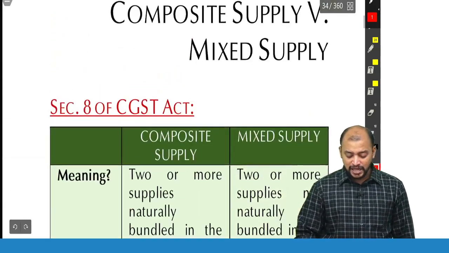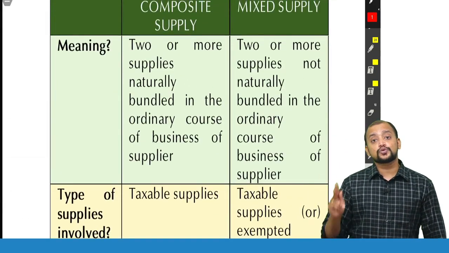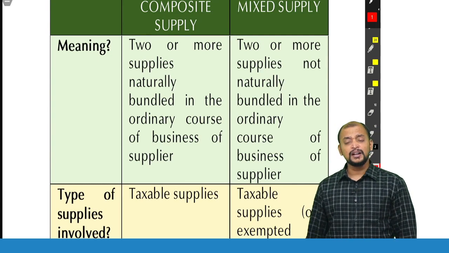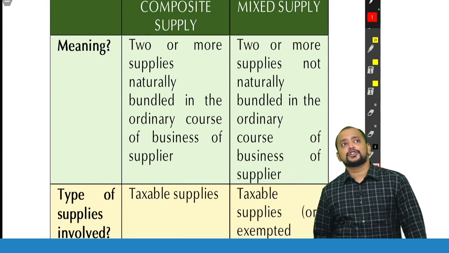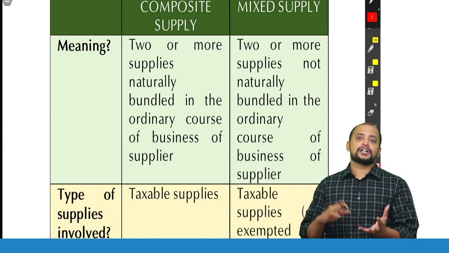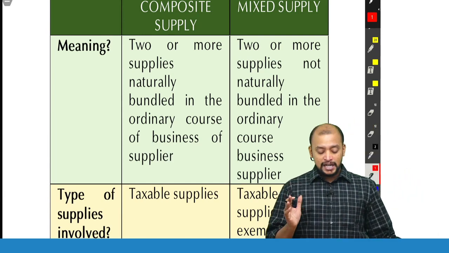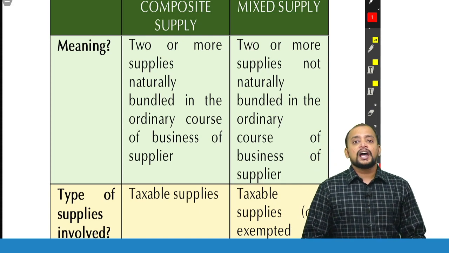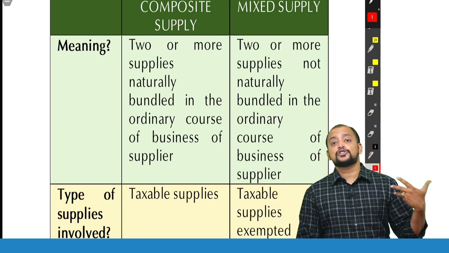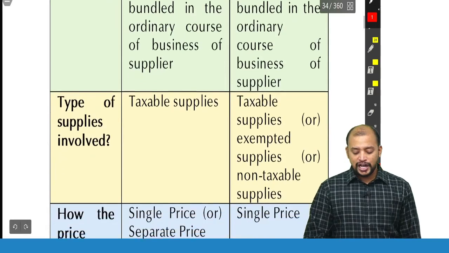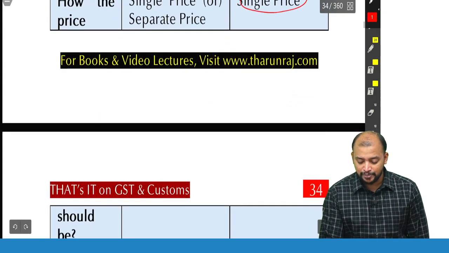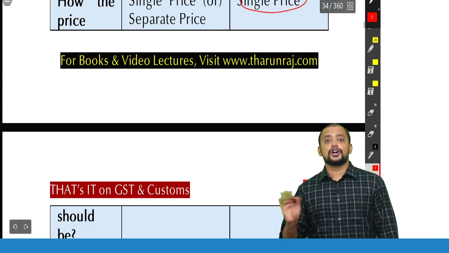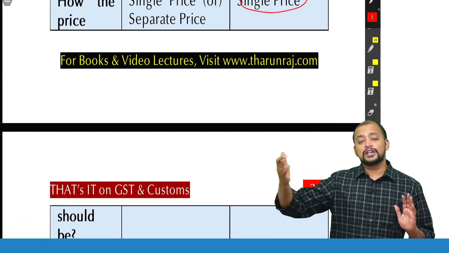Whereas what is a mixed supply? Mixed supply means two or more supplies need not be taxable. There can be a combination of taxable, exempted, and non-taxable supplies together under mixed supply. And it is not a composite supply, meaning not naturally bundled. Should the price be single? Of course, the price should be a single price. If there is a separate price, it is not called a mixed supply; it will be called an individual supply.